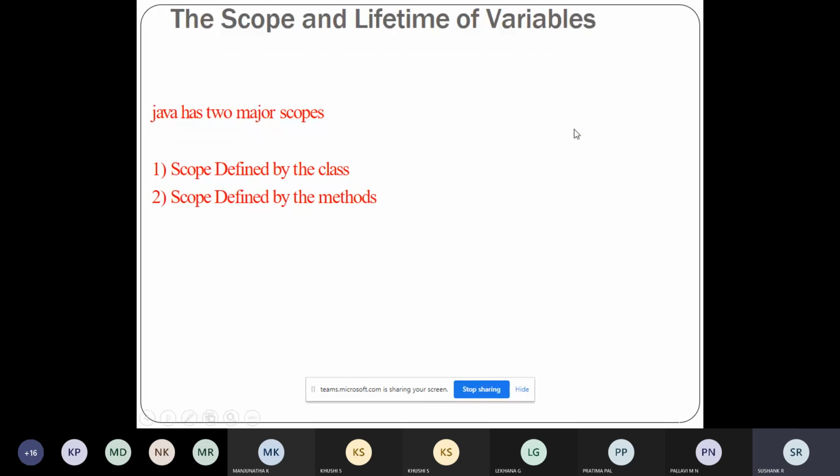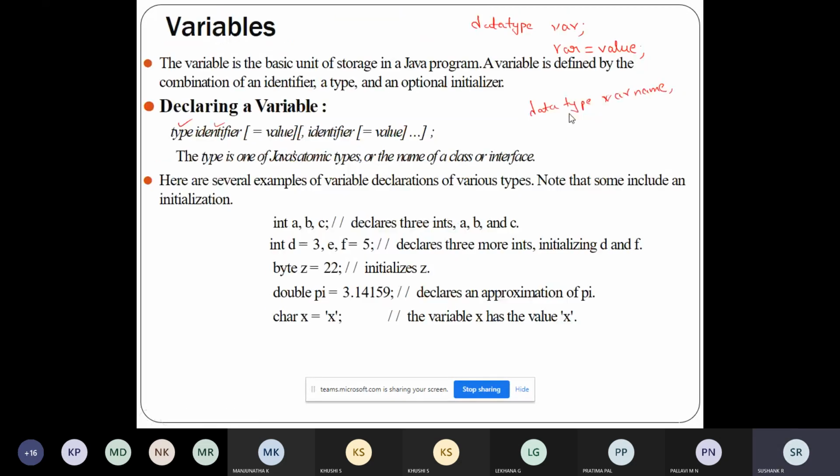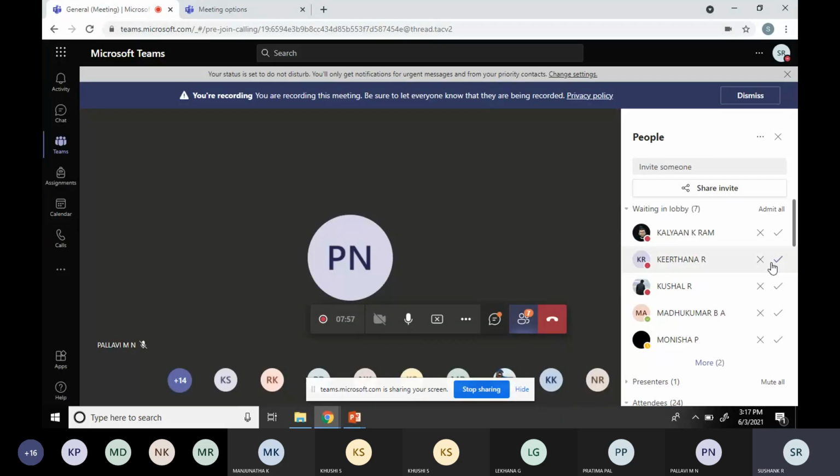For example, I can declare the variable as integer a. Here a is a variable of type integer. Or I can write integer a is equal to 5. Here I've declared the variable a as type integer, and I'm assigning the value 5, storing the value 5 in it.